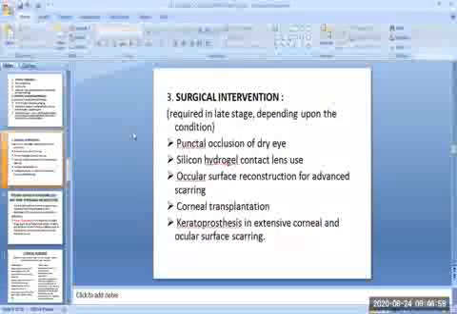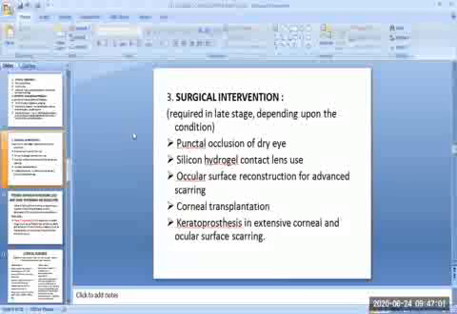The last treatment of ocular mucous membrane pemphigoid is surgical intervention. This surgical intervention is required in the late stage, and it also depends upon the condition. So we can go for punctal occlusion for dry eye, and we can use silicone hydrogel contact lenses.